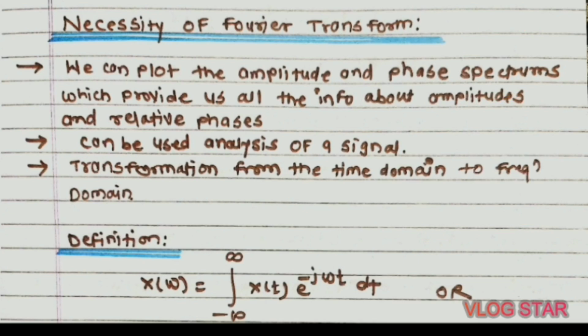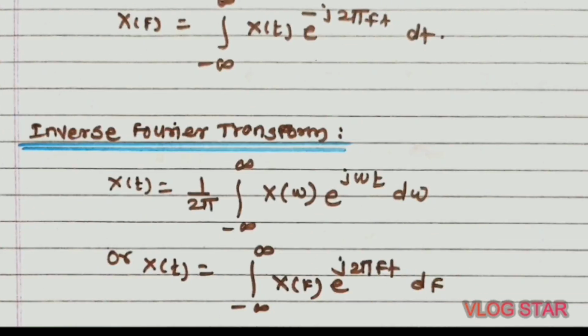Next is to define Fourier transform. The Fourier transform of a signal x of t is defined as follows. X of omega is equal to integration from minus infinity to plus infinity of x of t into e raised to minus j omega t dt. Or we can write in frequency terms, that is X of f is equal to integration from minus infinity to plus infinity of x of t into e raised to minus j 2 pi f t dt, putting the value of omega as 2 pi f.